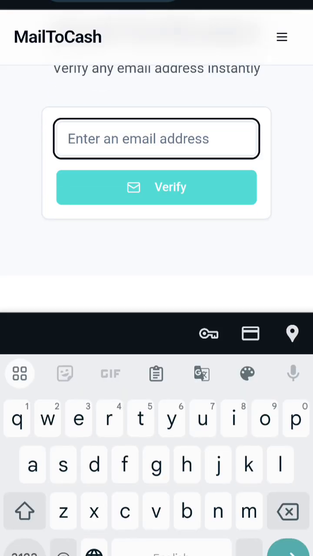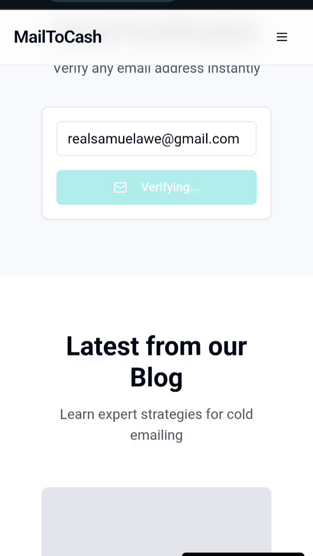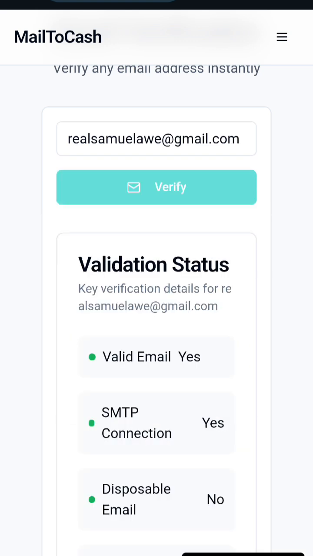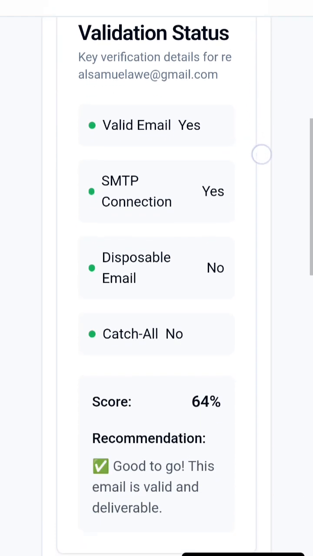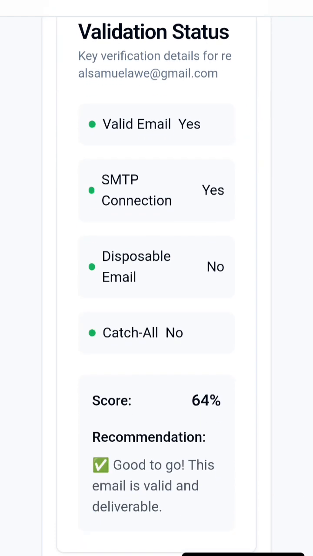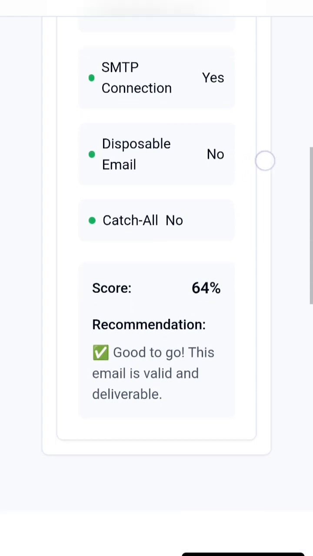So I can input that information again and click on verify to check if everything is better. Wow, this is way more beautiful, right? This is really lovely. So it says valid email, yes. SMTP connection, yes. Disposable email, no. Catch all, no. Score is 4%. Cool. This is really good.